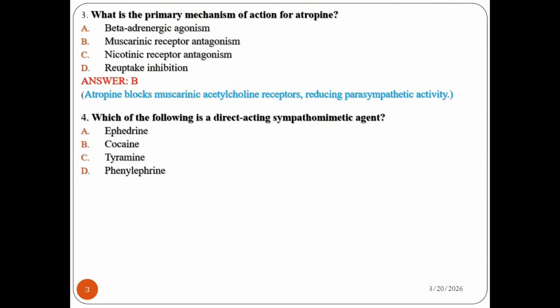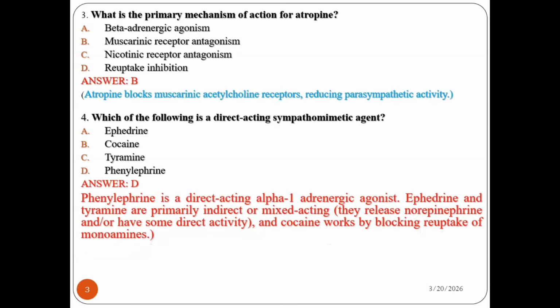We have direct-acting, indirect-acting, and mixed-acting sympathomimetic agents. Among the drugs given here, the direct-acting one is phenylephrine, because phenylephrine is a direct-acting alpha-1 adrenergic agonist. Ephedrine is mixed-acting; it releases norepinephrine or has some direct activity. Cocaine works by blocking the reuptake of monoamines. So the question asks about a direct-acting sympathomimetic agent, and the answer is D.